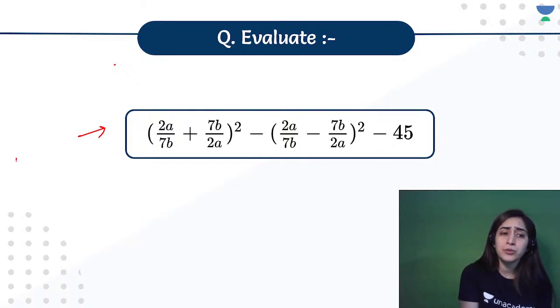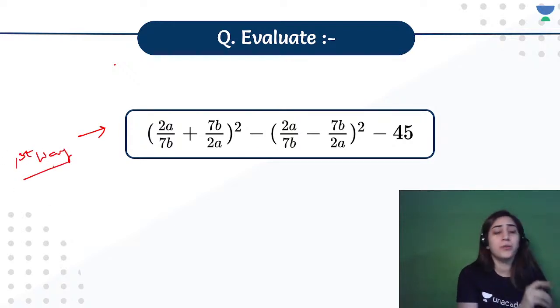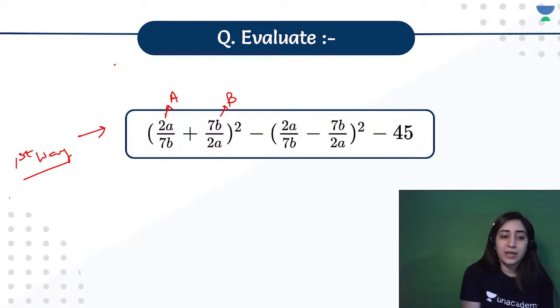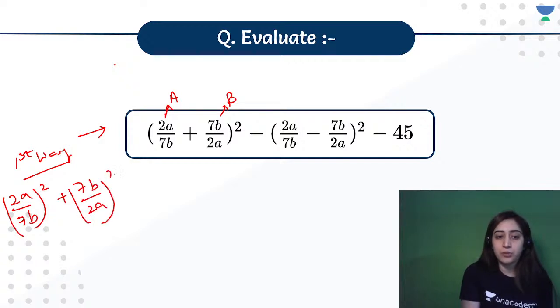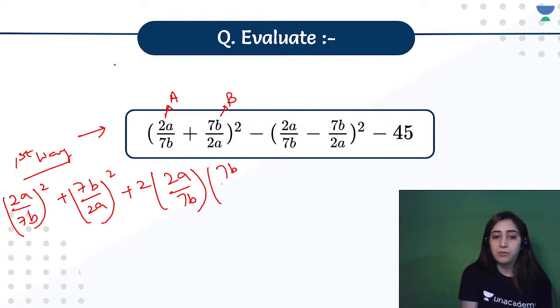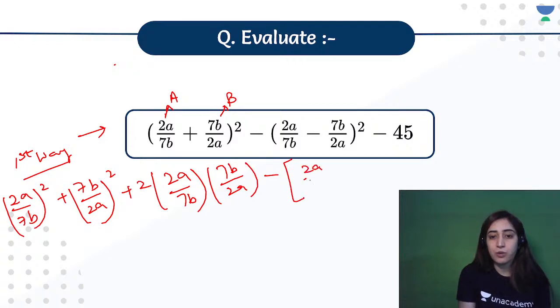All right. So the first way is that I don't remember any of the identities. So let's expand it. So we'll make this as capital A, this as capital B. All right. So in that case, what do I get? I get 2a by 7b whole square plus 7b by 2a whole square plus 2 times 2a by 7b into 7b by 2a. Let's keep the negative sign and we'll keep the bracket as well. 2a by 7b whole square minus 7b by 2a whole square. Yes, Shiva, that's the right approach that you will be doing.